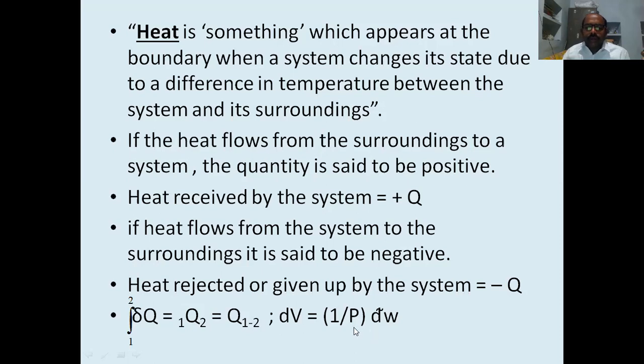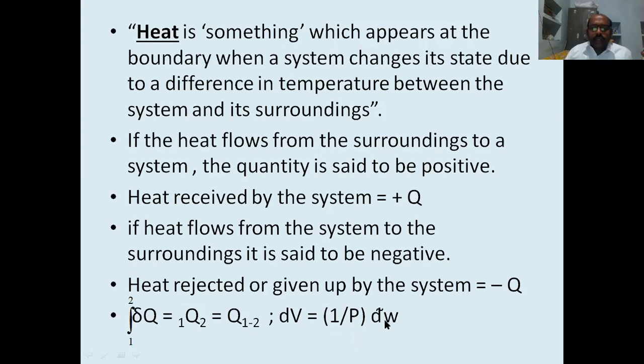Whenever we multiply an inexact differential with an integrating factor, that inexact differential converts into an exact differential.